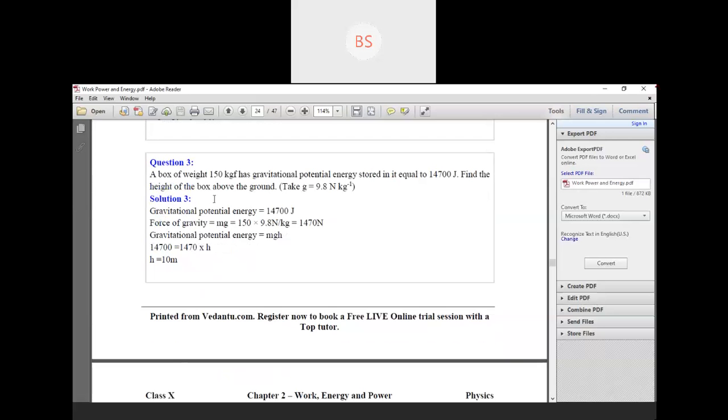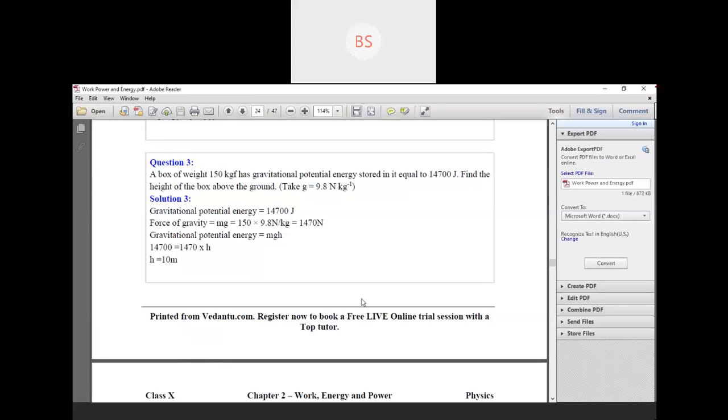Now come to the next, third example. A box of weight 150 kilogram force has a gravitational potential energy stored in it equal to 14,700 joule. Find the height of the box above the ground. And they have given, take g equal to 9.8 Newton per kilogram. Okay. So here children, they have given the gravitational potential energy. You can see J is given, that means joule. So 14,700 joule is given.